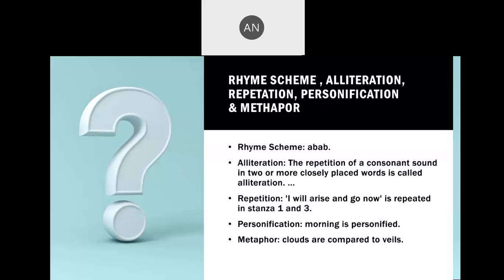So the morning has been compared to a lady who is revealing her veil. That is why it is a personification and metaphor, because the clouds are compared to the veil. And it was a direct comparison without the use of words like and as.